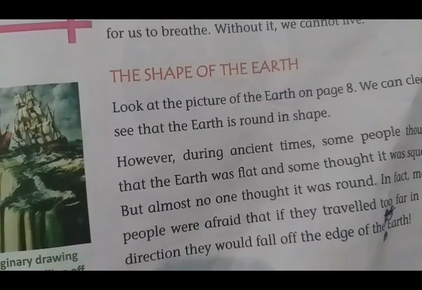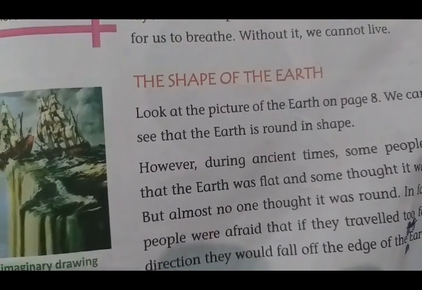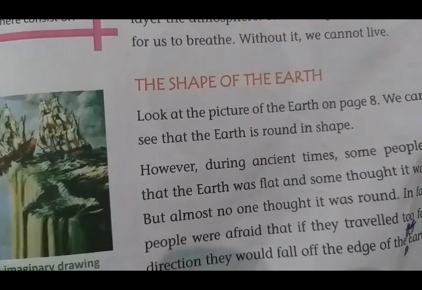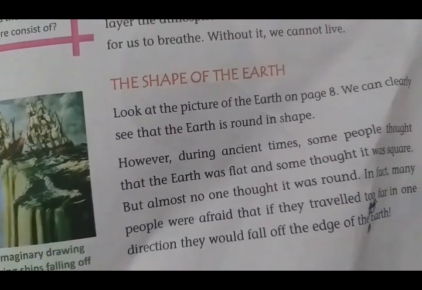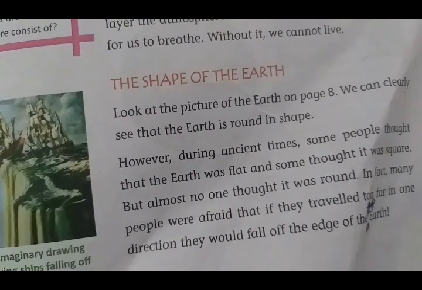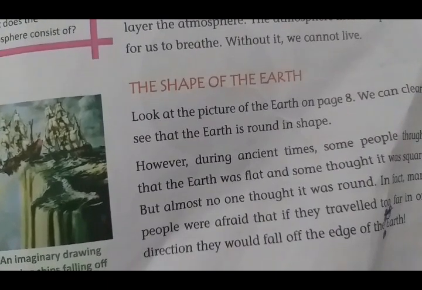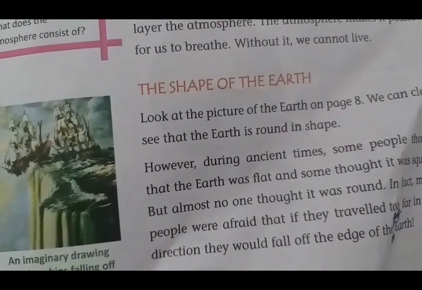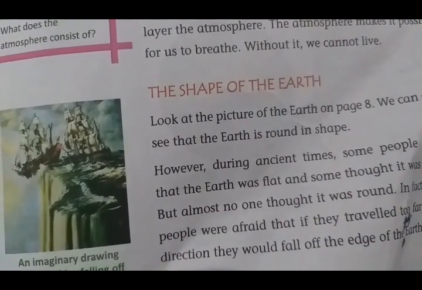It is slightly flat at the top and bottom and bulges at the center. So children, the shape of the earth is not perfectly round. It is slightly flat at top and bottom and bulges at the center.